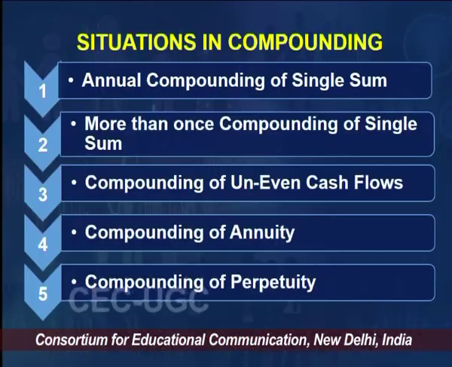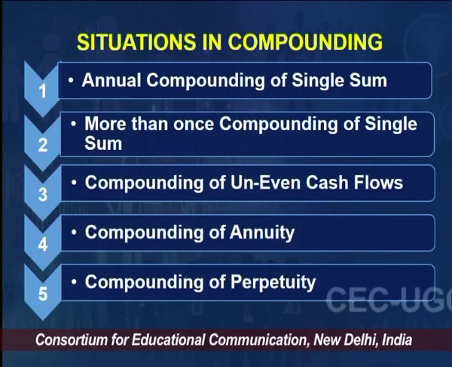The third situation is when we are depositing uneven amounts. People have recurring deposit accounts or flexi deposits where, based on the money they have in hand, they can deposit any amount every month. I can deposit 5,000 in January, 7,000 in February, 10,000 in March, and so on. That would be uneven cash flows, but we have to compound them to know how much it would be after a few years.